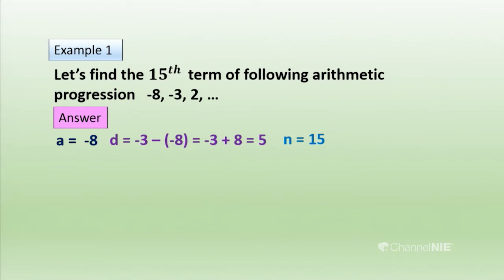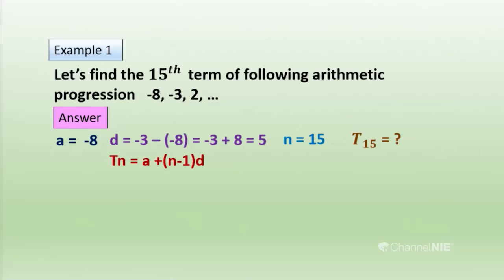Now we know the things they have supplied to us, and we have to find T15. We identify that by reading the sum. Then we can substitute the given values into the formula you learned today. Tn equals a plus (n minus 1)d.